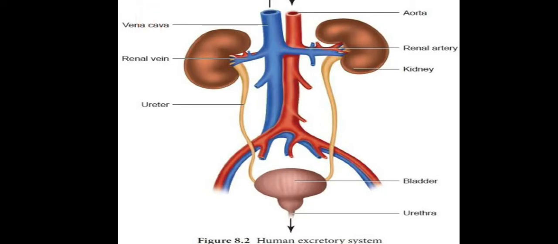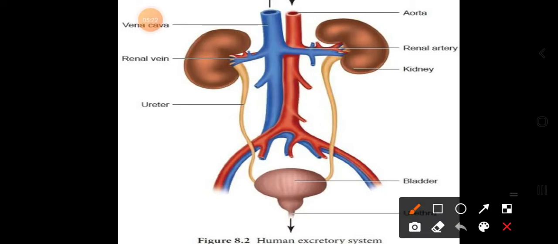Now, from different body parts the waste blood is collected and sent to the kidneys with the help of a blood vessel called the renal artery. Inside the kidneys there are functioning cells called nephrons.